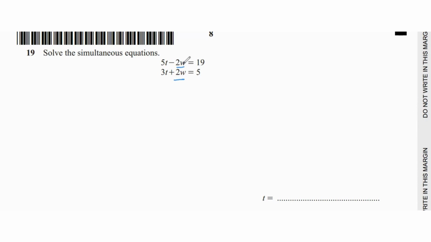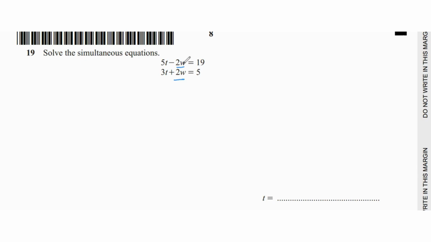Then you have to see whether the coefficients of the variable that you want to eliminate are equal or not. Since I'm trying to eliminate W, the coefficients of W are 2 in both the equations, which means it's very easy to eliminate W as compared to eliminating T, because for T, the coefficients are not equal, which means there are like 4 steps for that calculation.